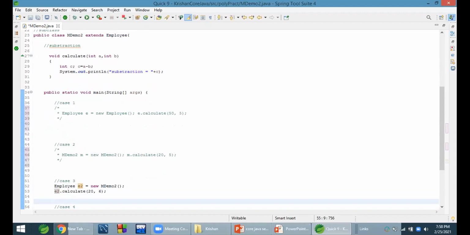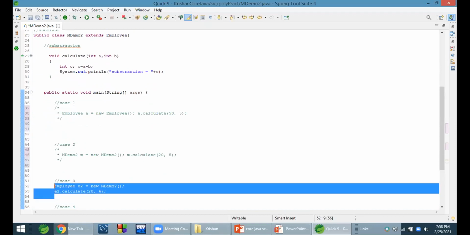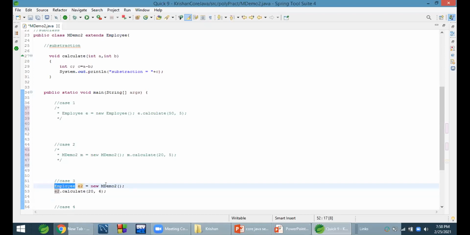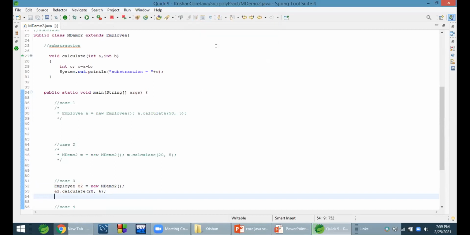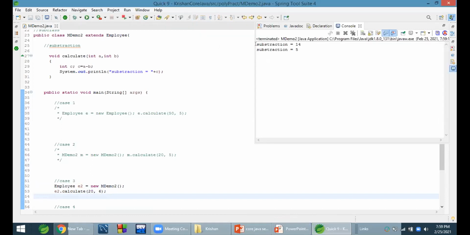In this case, the superclass method? No, it will give an error. It is not allowed. This is method overriding. Correct, the subclass method again. Assigning a subclass object to a superclass reference is allowed. If it's calling the subclass method, then subtraction will happen. You can see subtraction is happening.